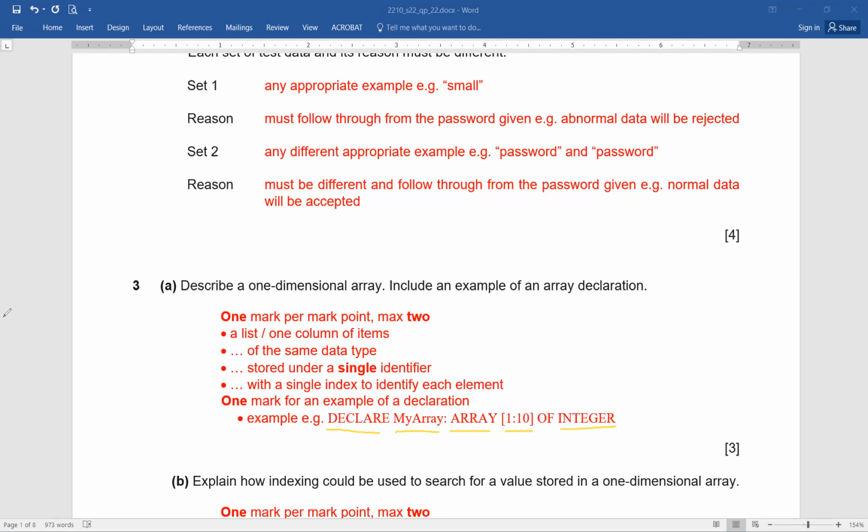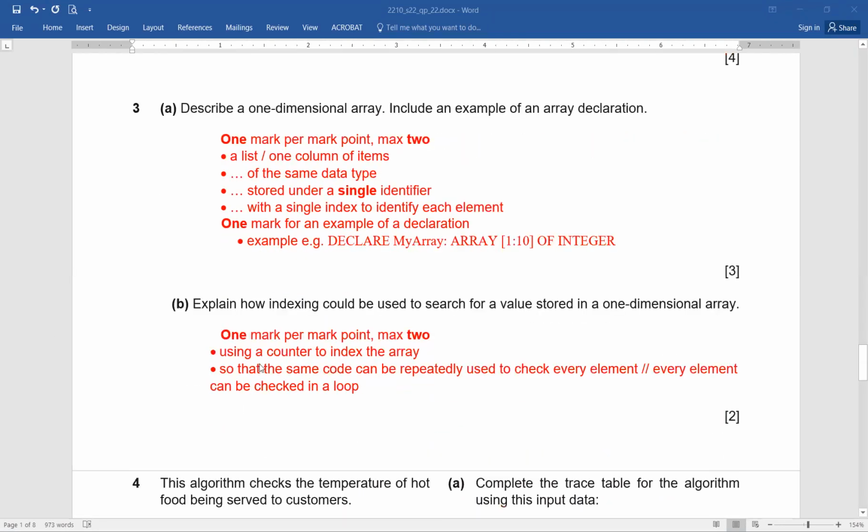How can you score marks in this manner? A 3-mark question can be scored very easily. Explain how indexing could be used to search for a value stored in a 1D array. Now here they're asking to explain how you can search. If you remember, we have done searching in an array. Which search have we learned? That's wonderful, Ahmed. It's basically linear search. So just recall the same concept of linear search.